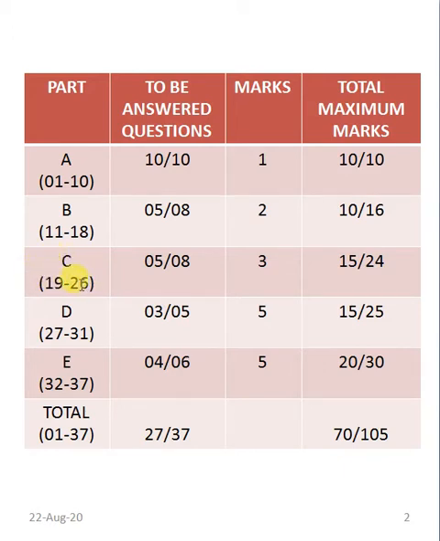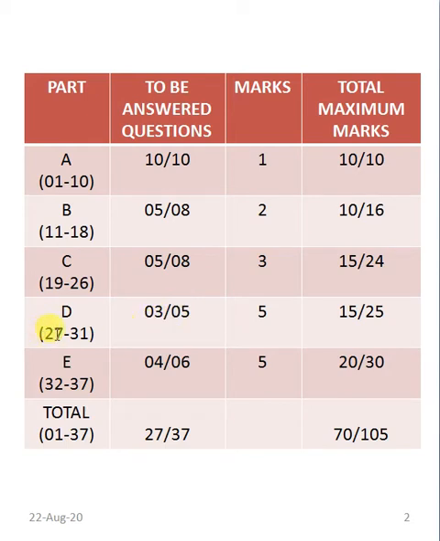From these 8 questions, the student needs to answer 5, and each question carries 3 marks, so the maximum from this part is 15 marks. Similarly from part D, the student can obtain 15 marks. Each question is of 5 marks and the student needs to answer 3 out of 5 questions.